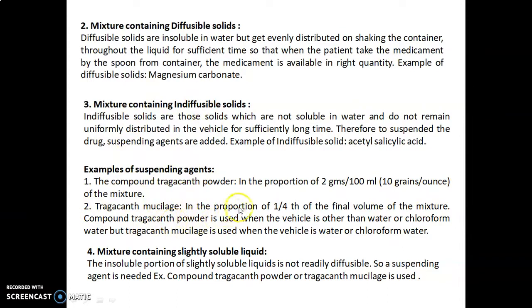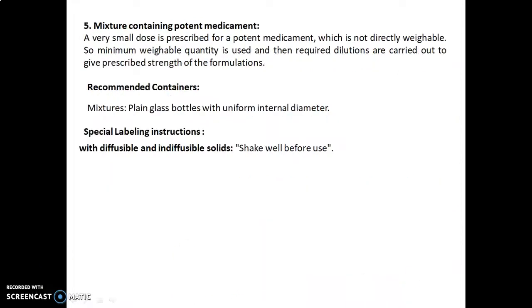Tragacanth mucilage in the proportion of 1/4 of the final volume of the mixture. Compound tragacanth powder is used when the vehicle is other than water or chloroform water, but tragacanth mucilage is used when the vehicle is water or chloroform water. Mixture containing slightly soluble liquid: the insoluble portion of the slightly soluble liquid is not readily diffusible, so a suspending agent is needed. For example, compound tragacanth powder or tragacanth mucilage is used.